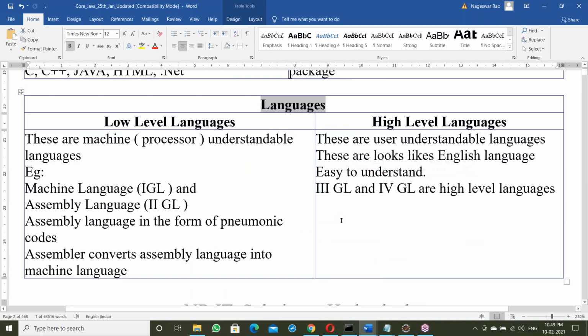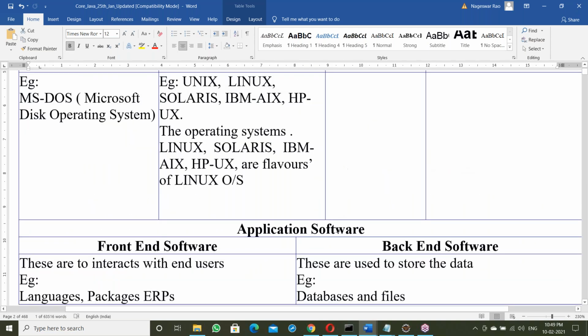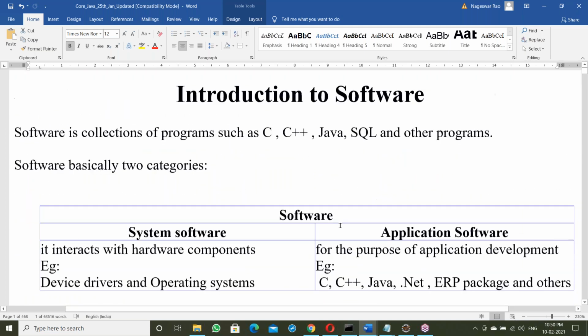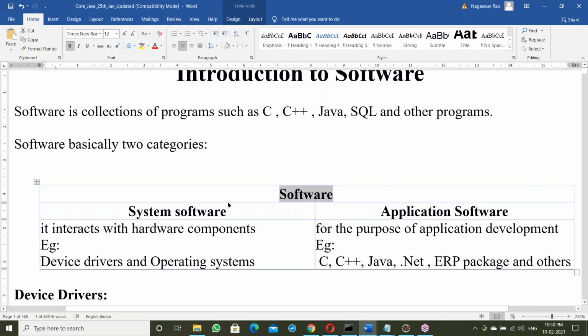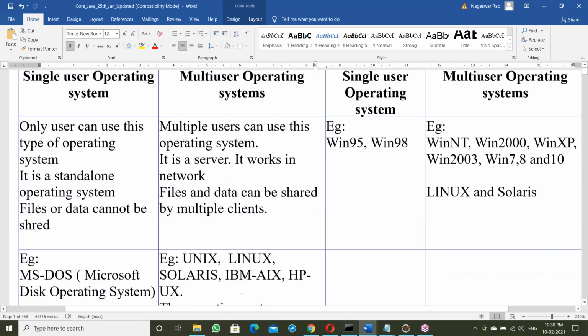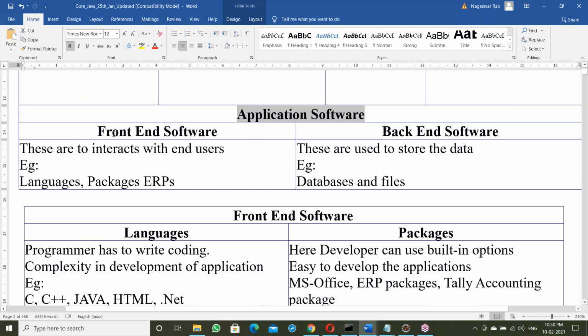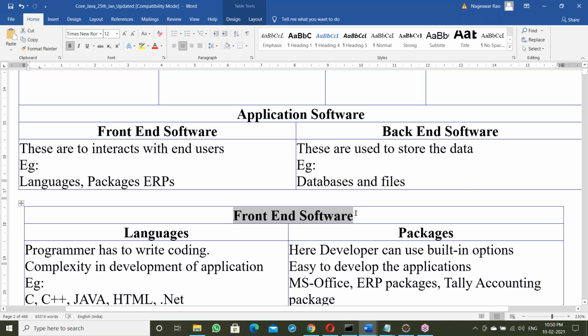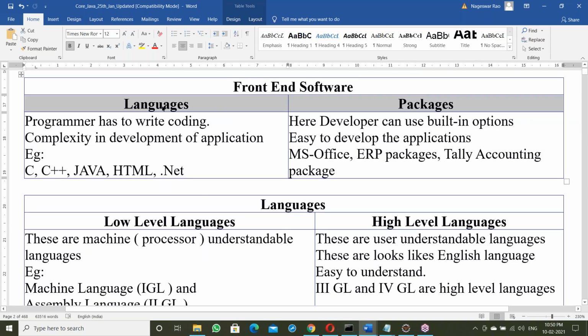See the way I'm introducing Java. In a computer there's hardware and software. Our part is software, so we started with software. In software, there's system software and application software. Java comes under application software, so we moved to application software. There's a front end and back end. Java comes under front end, so we started front end. In front end, language and packages. Java is a language, so we moved to language.